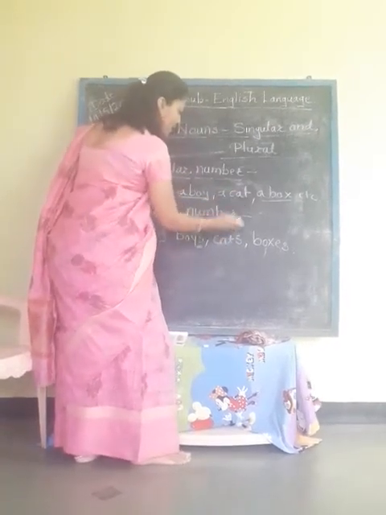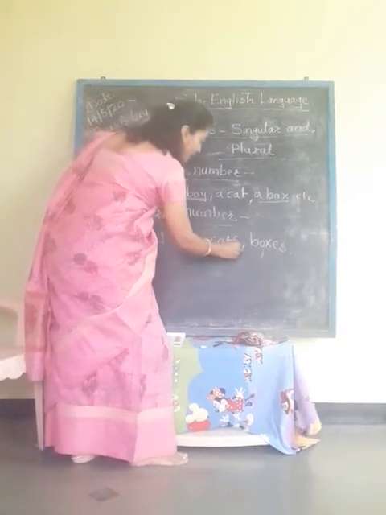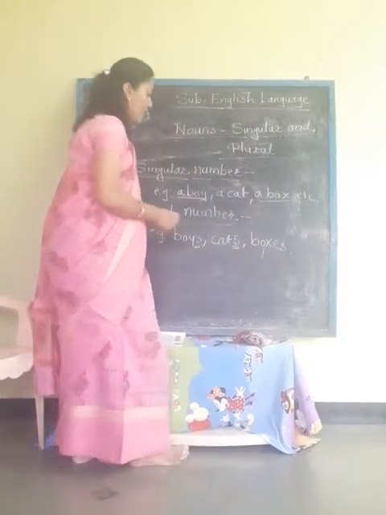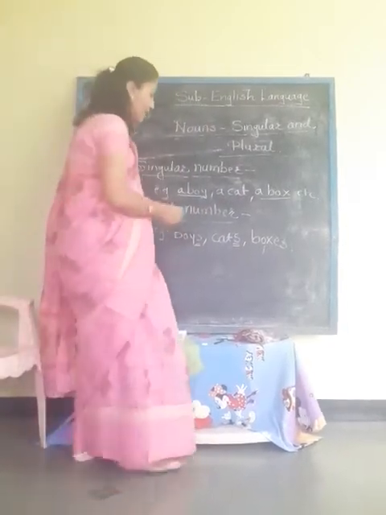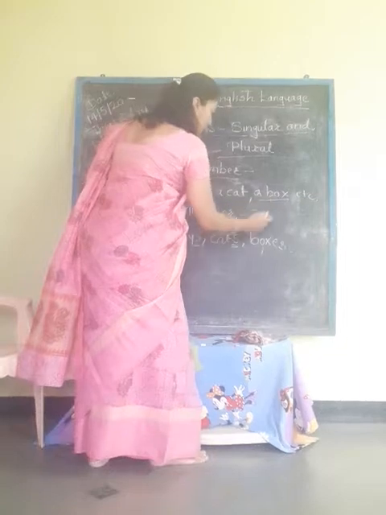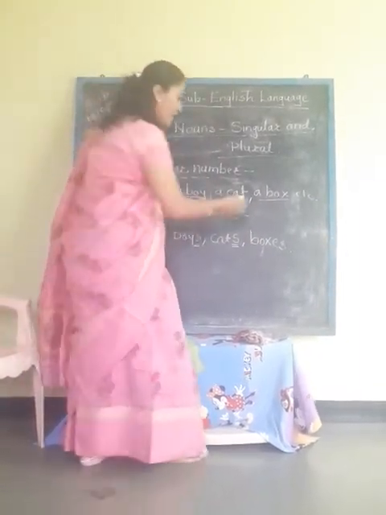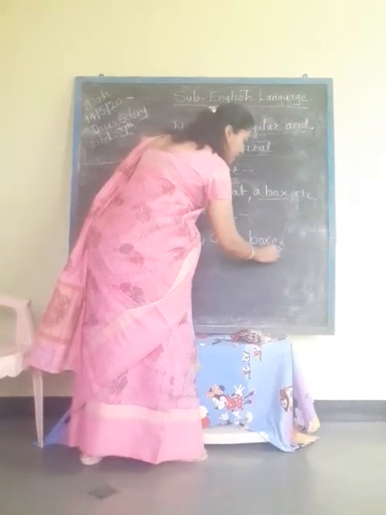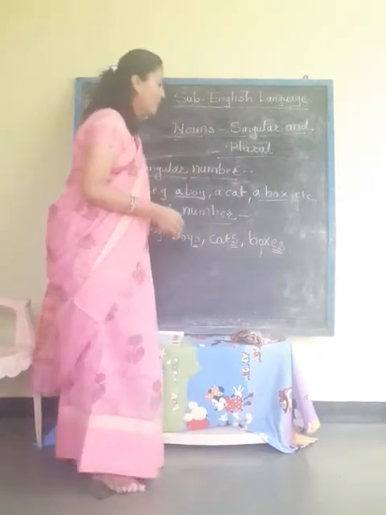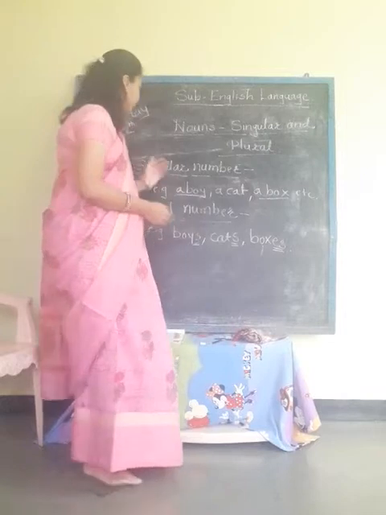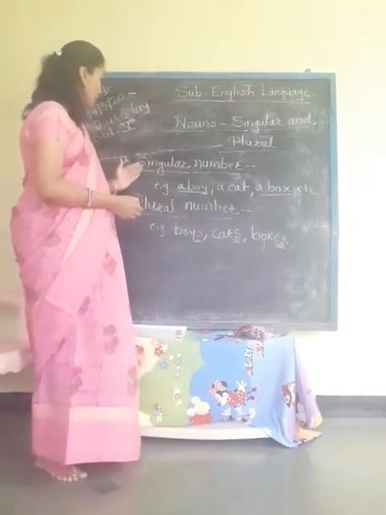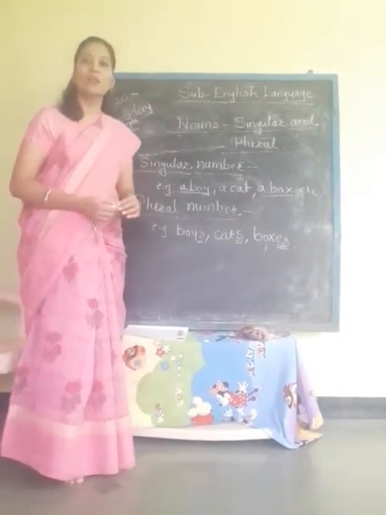A cat: we have added s again and it becomes cats. Then a box means one box. When making the plural, we have added es and made it boxes. So these are the two things, singular and plural numbers.